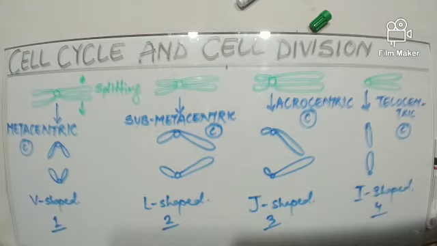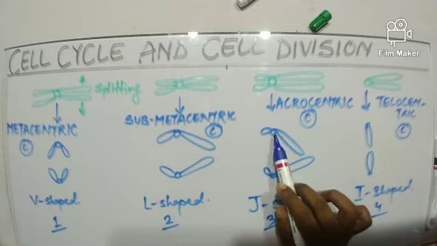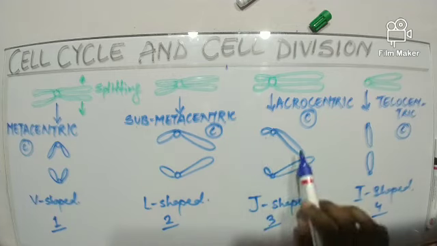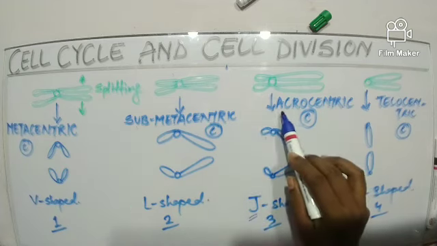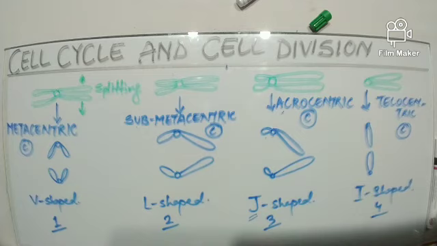The centromere is near or towards the end, but not exactly at the end position. So this type of chromosome will form a J-shaped chromosome, and therefore it is known as the acrocentric chromosome. The last one is the telocentric chromosome, where the centromere is at the exact end. This shape never appears in human chromosomes. Point to be kept in mind, telocentric chromosome will never appear in human chromosomes.